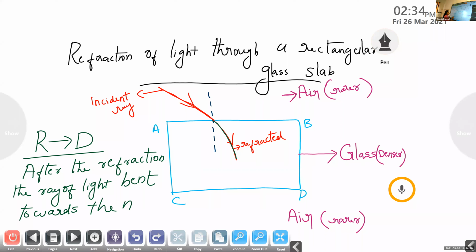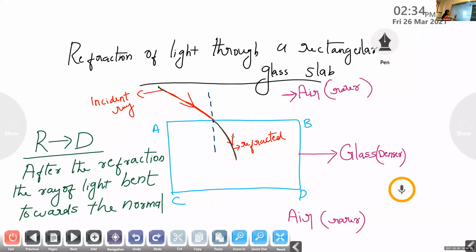Okay, this is one of the results that we get from this experiment. Actually, this is a lab experiment. First of all, we are placing a rectangular glass slab, and when a laser beam of light passes through it, the ray of light that is incident on the glass surface is known as the incident ray, and the ray of light that is refracted from the glass surface is known as the refracted ray. In this case, if the ray of light is entering from a rarer medium to a denser medium, after the refraction, the ray of light bends closer towards the normal.